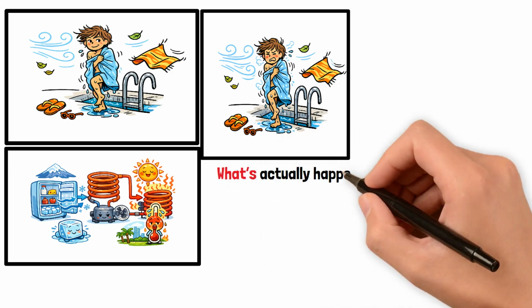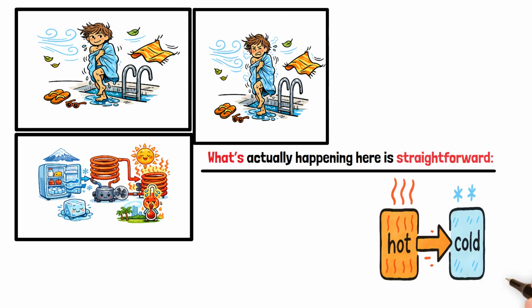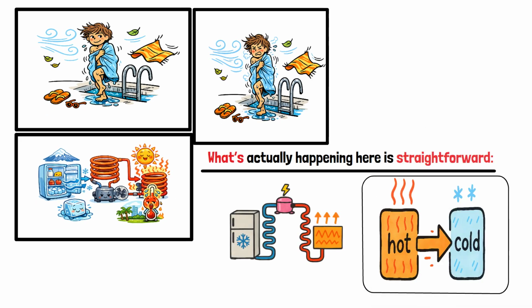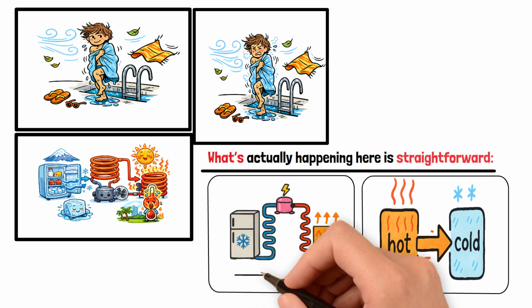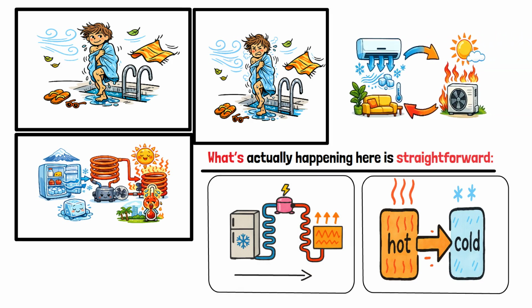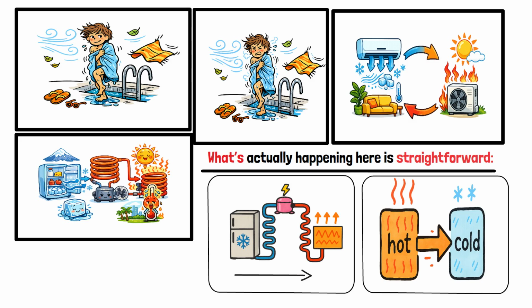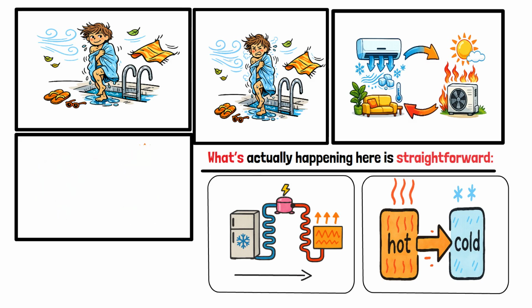What's actually happening here is straightforward. Heat naturally flows from hot to cold, but refrigeration systems use external work to force heat to move from a cooler region to a warmer one. By continuously absorbing heat indoors and rejecting it outside, air conditioners maintain a lower indoor temperature. This process follows the same thermodynamic laws that govern engines, just in reverse.